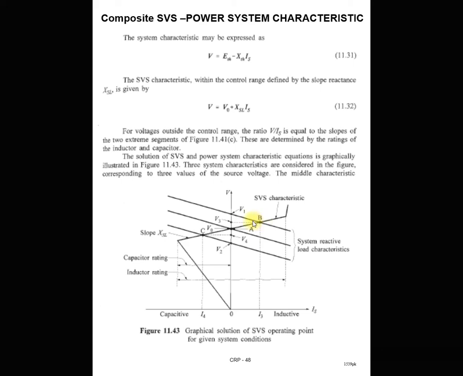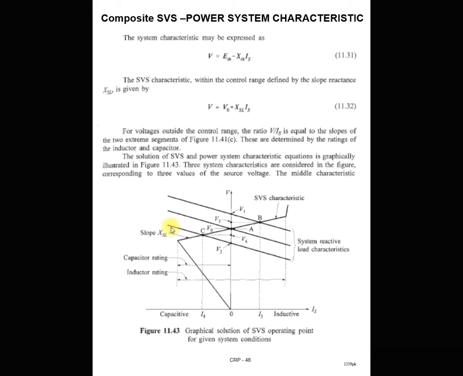Same way, during this light load condition, the SVS characteristic intersects at point B, and this intersecting point is in the inductive zone. So at this point the SVS absorbs the excess amount of reactive power, so that decreases the voltage level from V1 to V3. So in a low load condition, it operates as an inductor, absorbing the excess reactive power and maintaining the voltage V3 or near to the rated voltage.